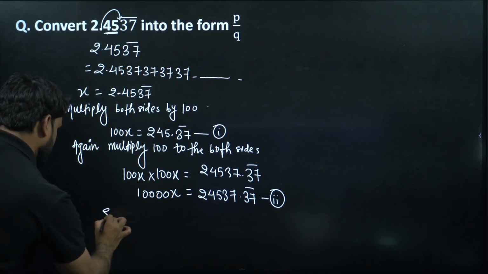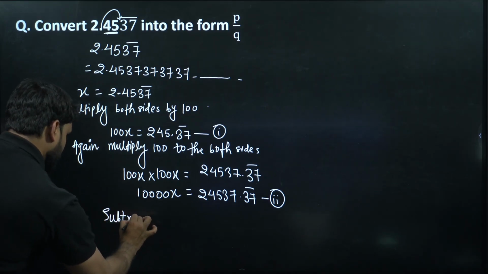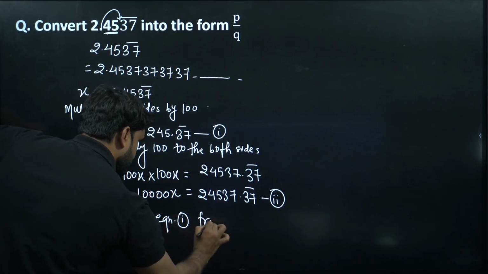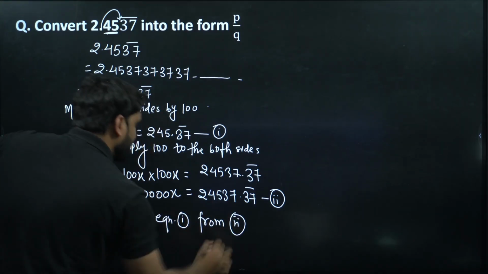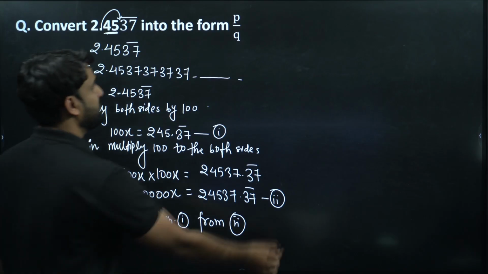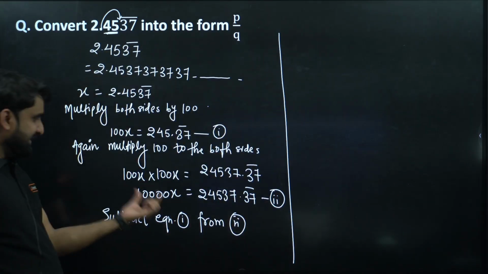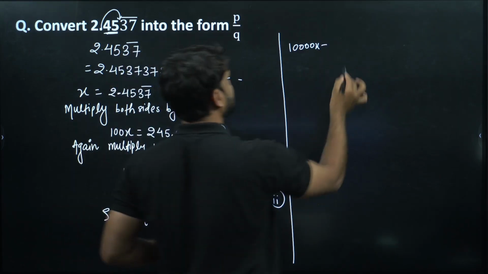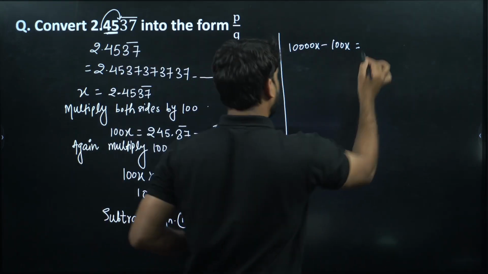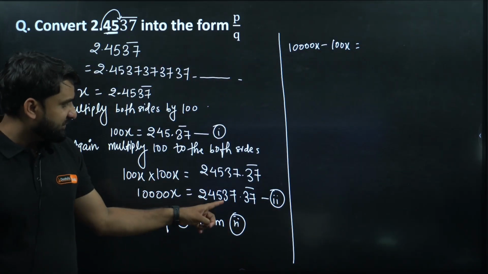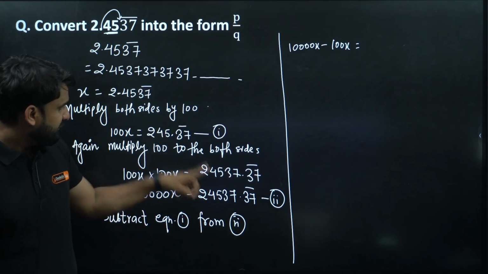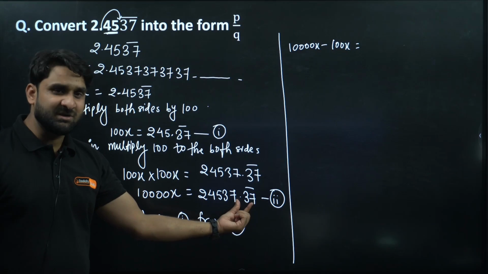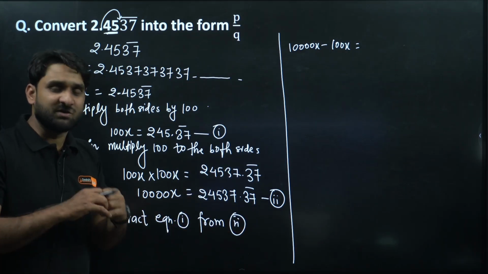Okay, now we have equation 1 and equation 2. Now subtract equation 1 from equation 2. So my dear champion, what will happen? 10000x minus 100x is equal to, when we subtract this number from this, after the decimal 37 is there, and here also after the decimal 37 is there, so the decimal part will be cancelled.